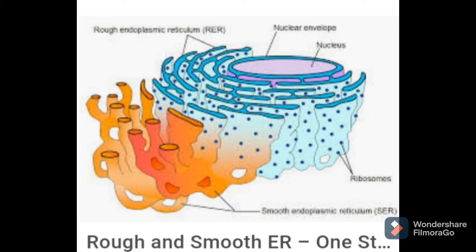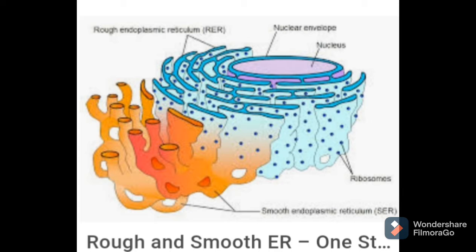When we talk about smooth endoplasmic reticulum, there is no presence of ribosomes, so the surface looks smooth. That is why it is called smooth endoplasmic reticulum.